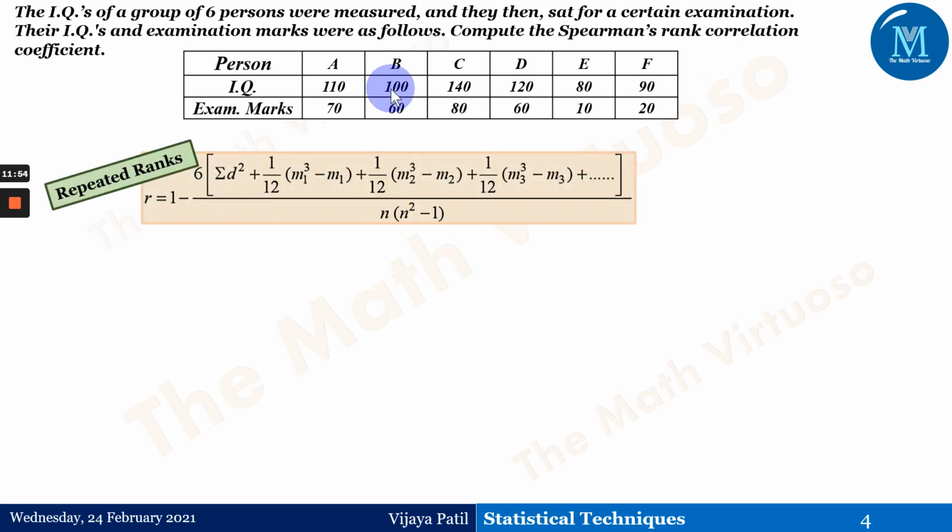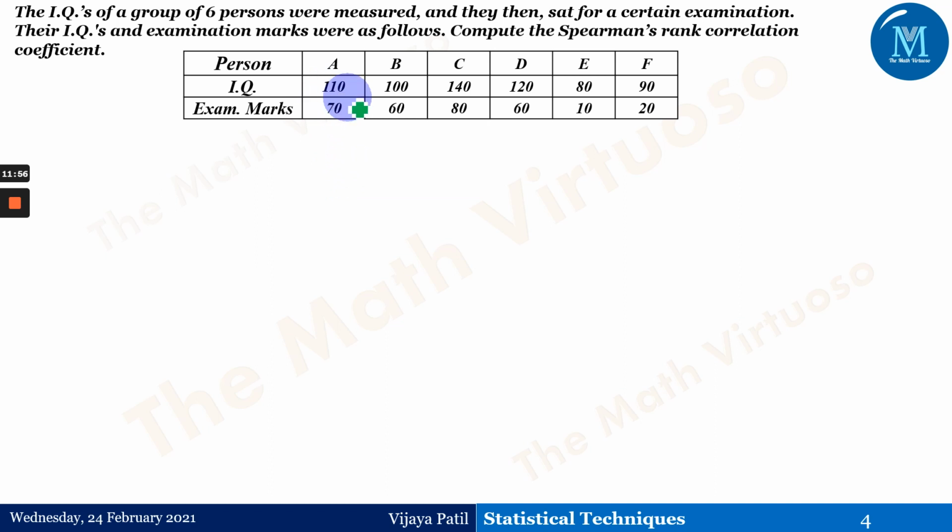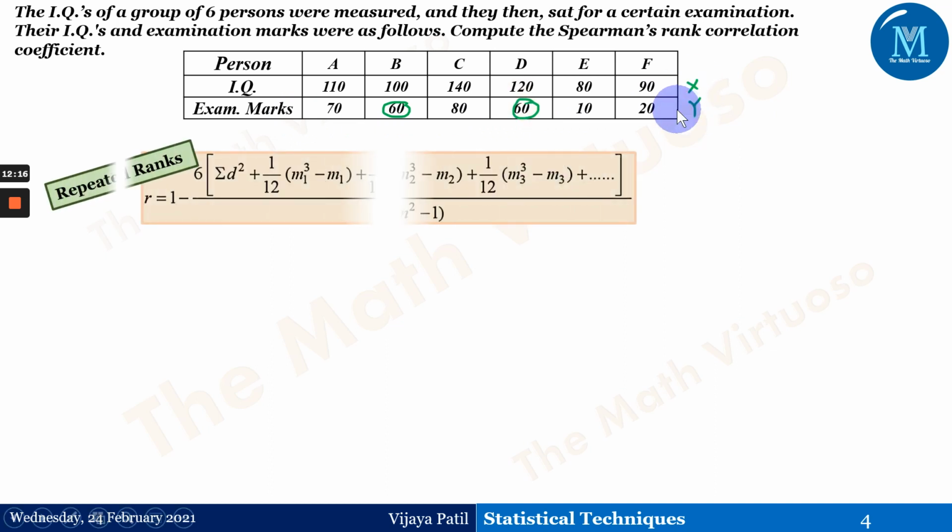So again, as I have told you, if you observe here, the IQs are 110, 100, 140, 120, 80, 90, and the exam marks are 70, 60, 80, 60, 10, 20. That means there is only one number which is repeated, and it is present in the exam marks. Let us say IQ is X and exam marks is Y. Because of this repeated number, we have to give them the same rank, the arithmetic mean of their ranks, and therefore we have to go for the formula for repeated ranks.